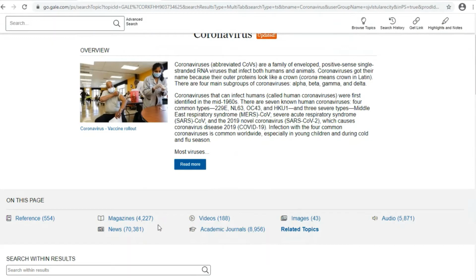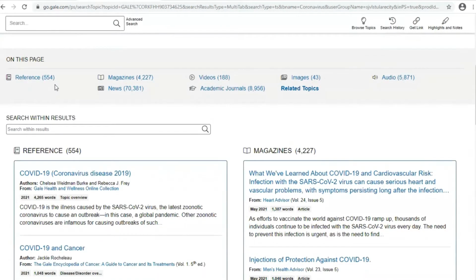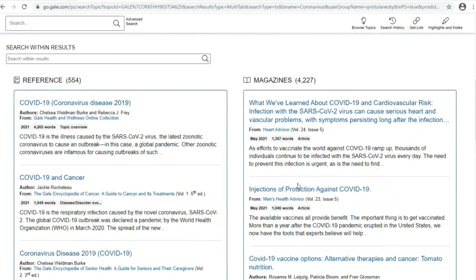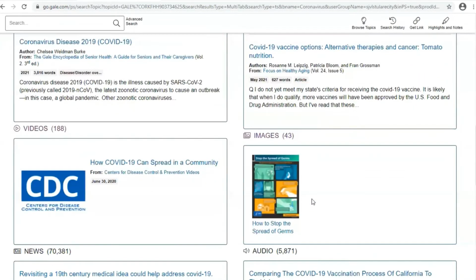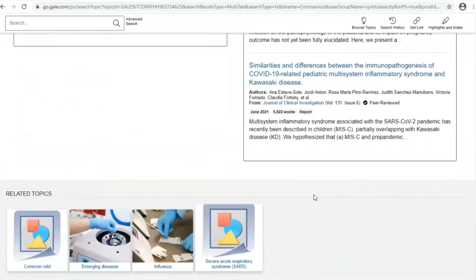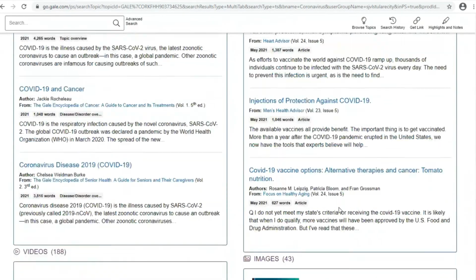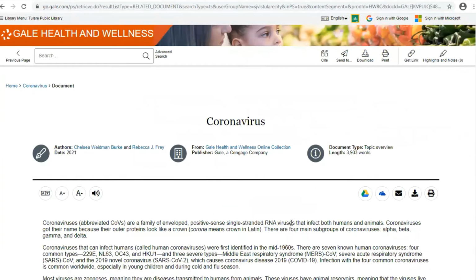You're more than welcome to click on there, or you can go a little further and you'll see this information is divided up into further preview boxes, so you can see some of the reference items here, or some of the magazine articles here. And if you go even further down, you'll see related topics. So let's say we want to read more about coronavirus.